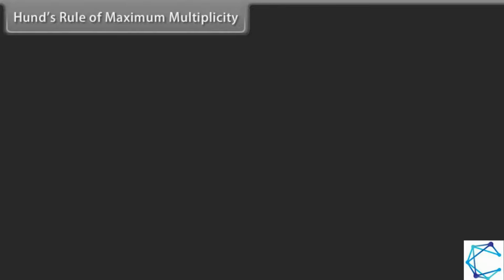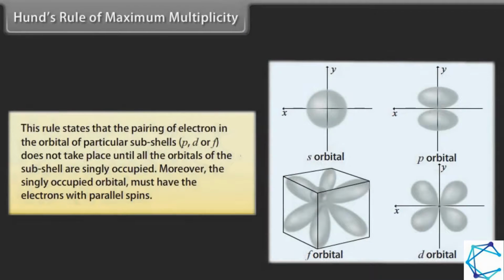Hund's rule of maximum multiplicity. This rule states that the pairing of electrons in the orbitals of particular subshells p, d or f does not take place until all the orbitals of the subshell are singly occupied. Moreover, the singly occupied orbitals must have electrons with parallel spin.